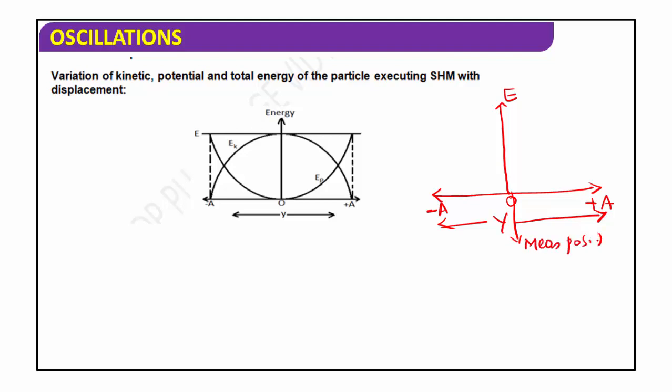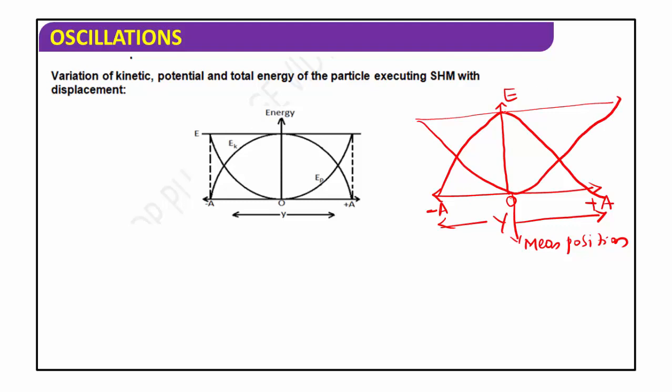Here this is the mean position. The maximum displacement of the particle from its mean position is called amplitude. This is positive amplitude and this is negative amplitude. When you draw the graph between total energy versus amplitude, you get a graph like this. Where the potential energy is maximum, the kinetic energy is minimum. Here this line indicates the kinetic energy of the particle.